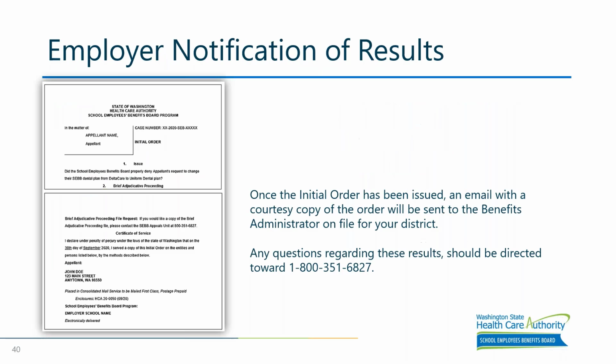Next slide. Once the initial order has been issued, an email with a courtesy copy of the order will be sent to the benefit administrator on file for your district. It is important for the school districts, and it's the school district's responsibility, to notify outreach and training of any BA staff changes for notifications. And outreach and training will notify the appeals unit of any changes to the contact list the HCA uses.